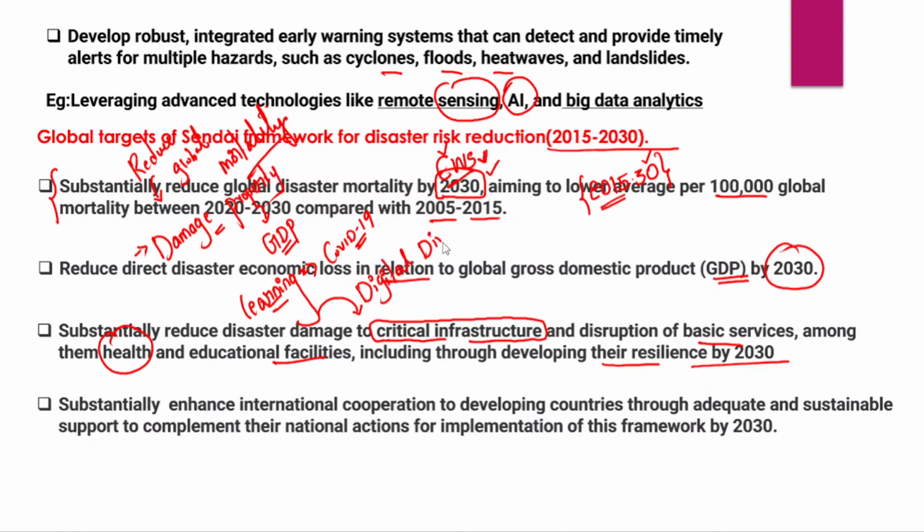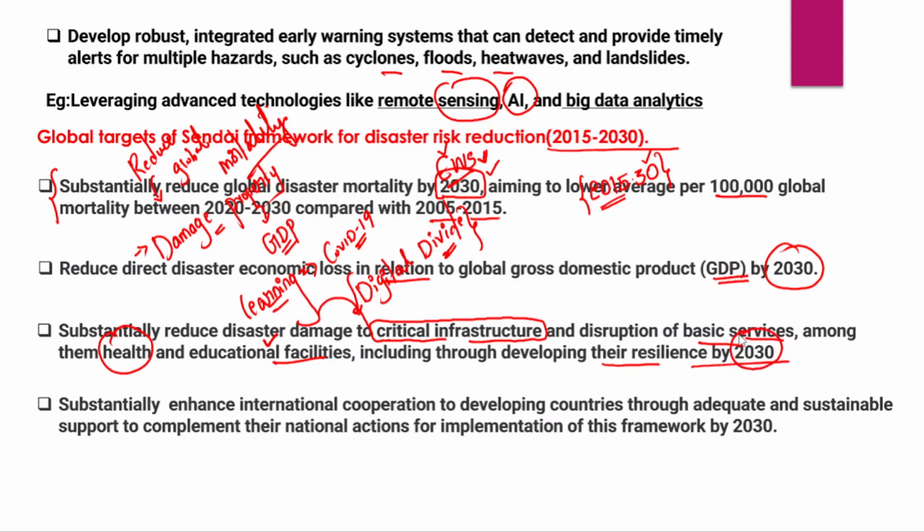With the digital divide, even if there are plans to provide classes online, not all students are able to access the classes which are provided online. Therefore, disasters also cause disruptions within health and education facilities, which are considered basic services. So we should also reduce disruption of these basic services by developing resilience by the year 2030 as well.